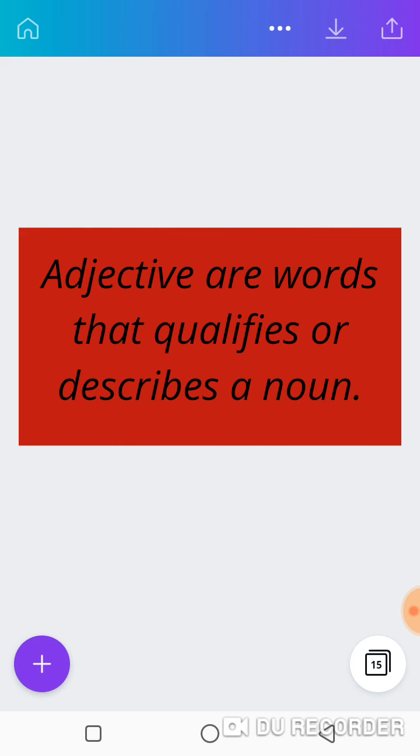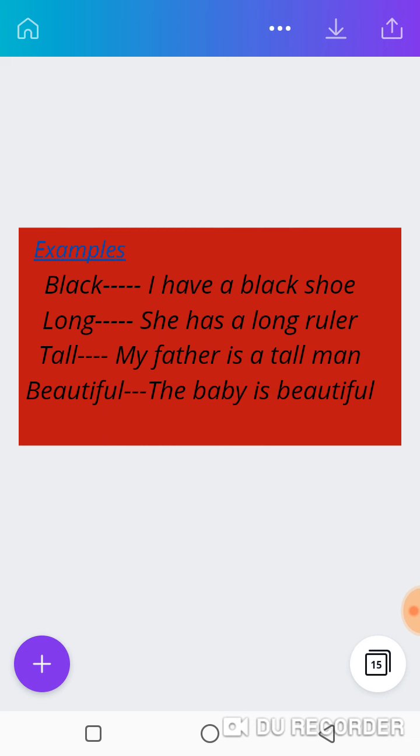Do you understand? If I say I am a girl, you are a girl too. But if I say I am a beautiful girl, I am telling you the kind of girl I am. I'm telling you more about myself. Are we clear? If I should say I have a doll, you have a doll too. But my own doll, I can say I have a pink doll. I'm telling you more about my doll. You, by telling me you have a big doll, you are also telling me more about your what? About your doll. And that is an adjective. It qualifies or describes what? A noun.